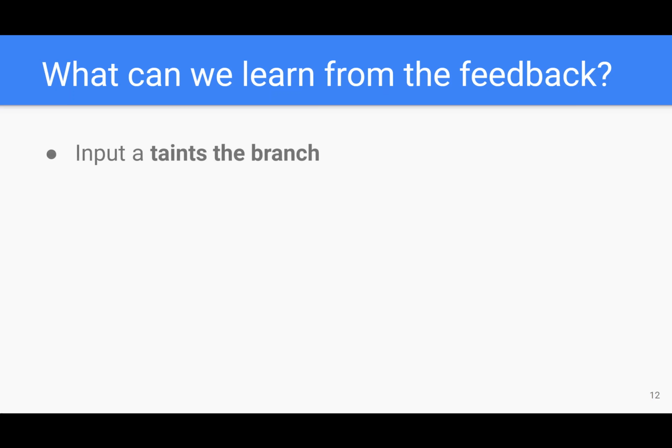For one, we can observe that the input A taints the branch. But how can we use this to suggest a promising new input value? In particular, what would be a good input value? Well, an input value that would make the distance 0 would be ideal.